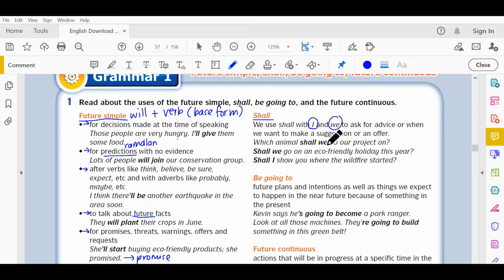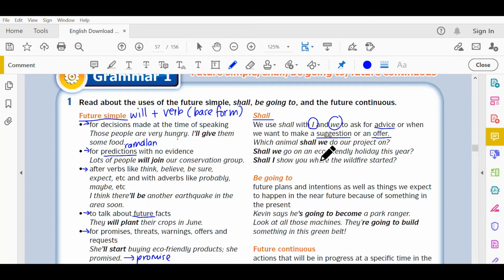Untuk suggest, memberi cadangan, or to offer, untuk memberi tawaran. As an example, which animal shall we do a project on? Diminta suggestion kan? Diminta advice.